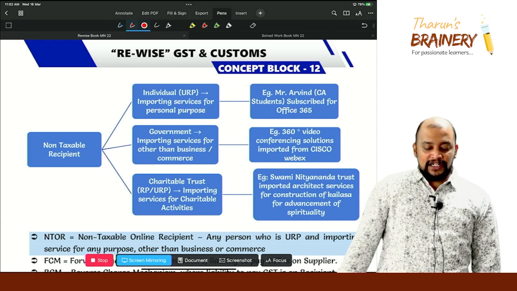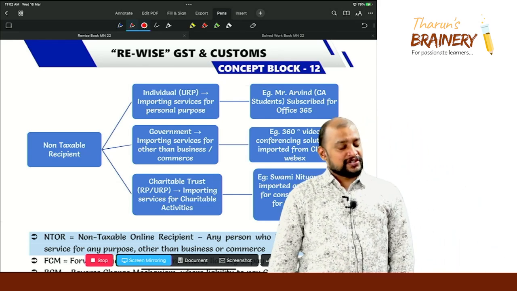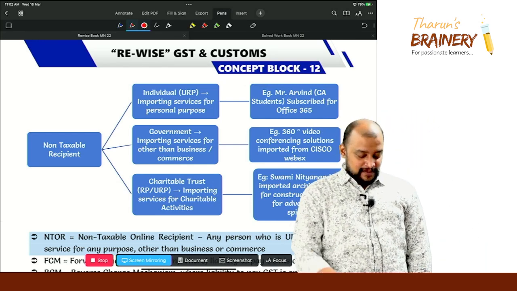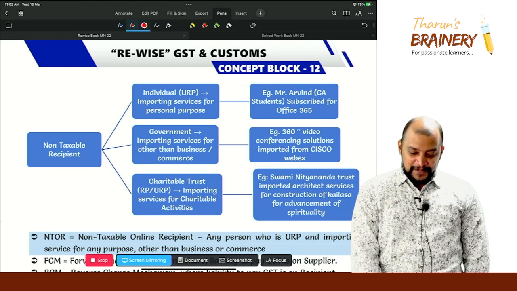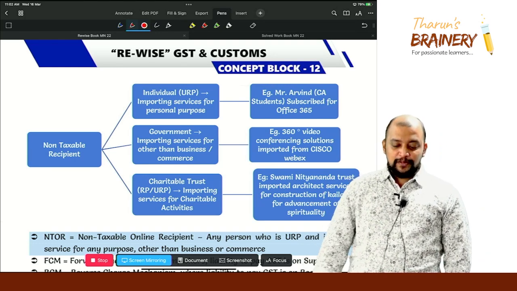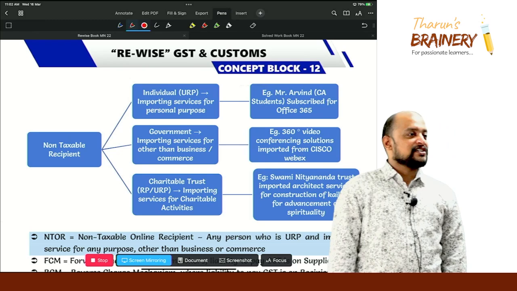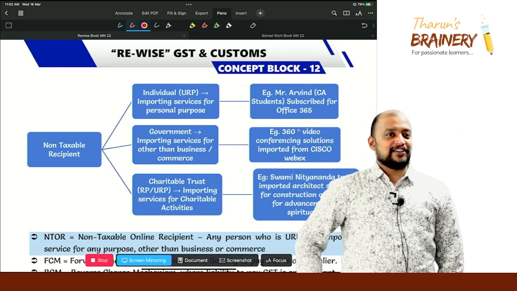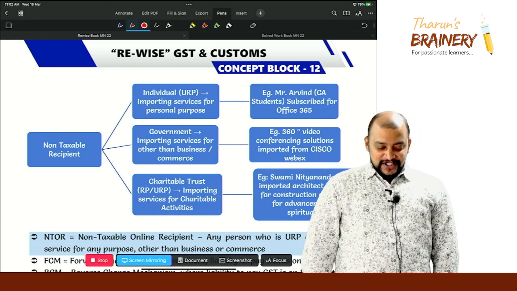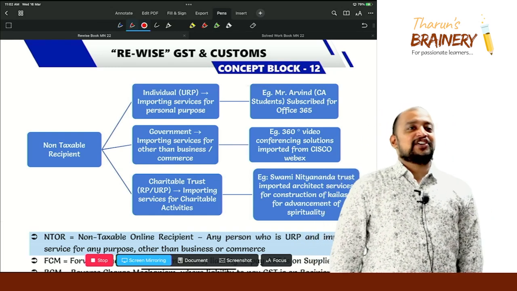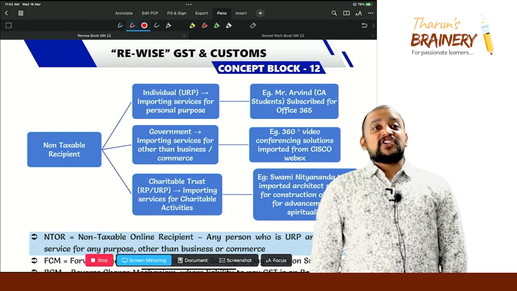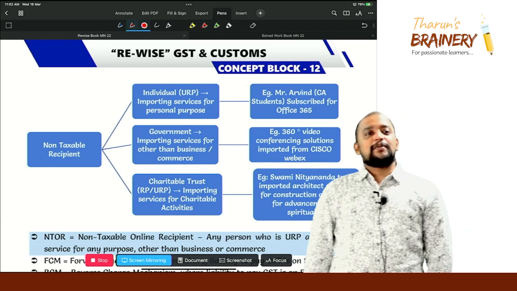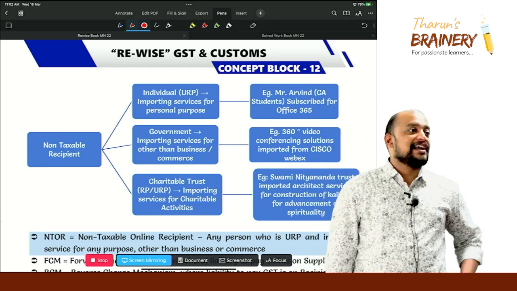Then a charitable trust. Charitable trust can be registered and unregistered. Importing service for charitable activities. For example, Swami Nityananda is importing architect services for construction of Kailasa for advancement of spirituality. You understood or not? So this will come under import of services by a charitable trust for charitable activities. Okay. So that will also come under non-taxable recipient and it is exempted.